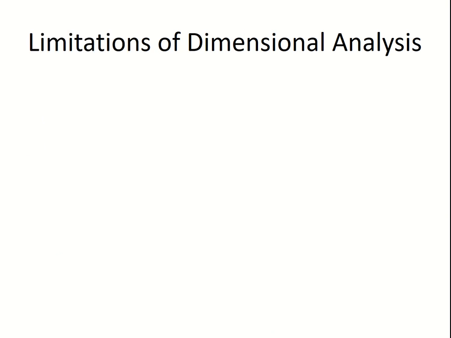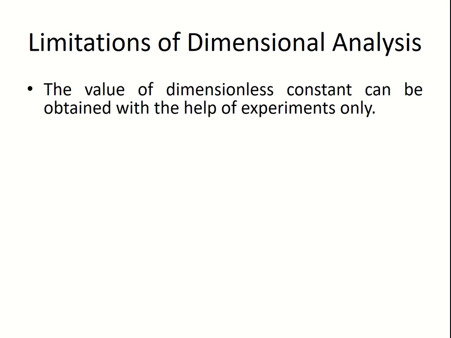Let us go ahead and talk about the limitations of this dimensional analysis that we have seen here. The first limit is that the value of a dimensionless constant can be obtained with the help of experiment only. Let us take that example of t equal to k root of L by g.